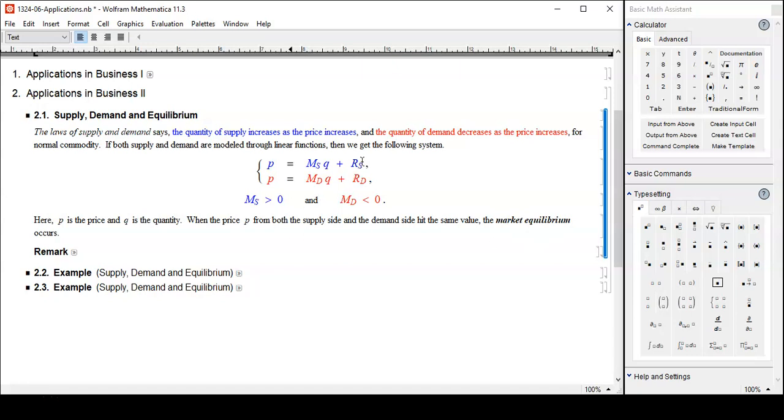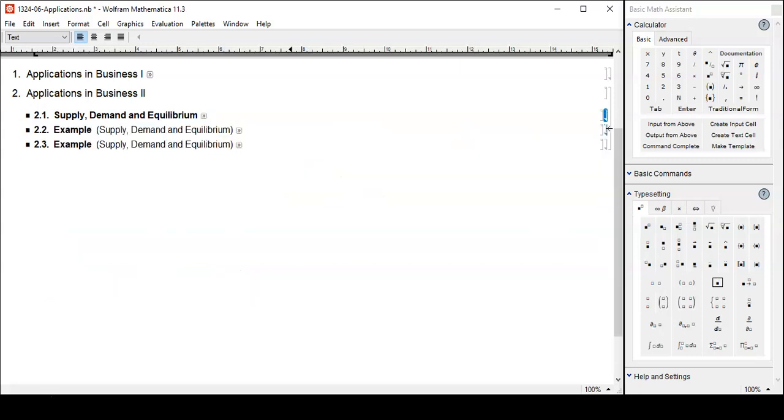So basically, we are setting this blue and red equal to each other. That is basically what the law of supply and demand says. Of course, the slope m value for the supply side and the demand side is something that the problem will either give you or you have to work out, and the same goes for the r value. For now, let's leave it at that. Let's come back to this in a little more detail in an optional video. And then let's go to an example problem.